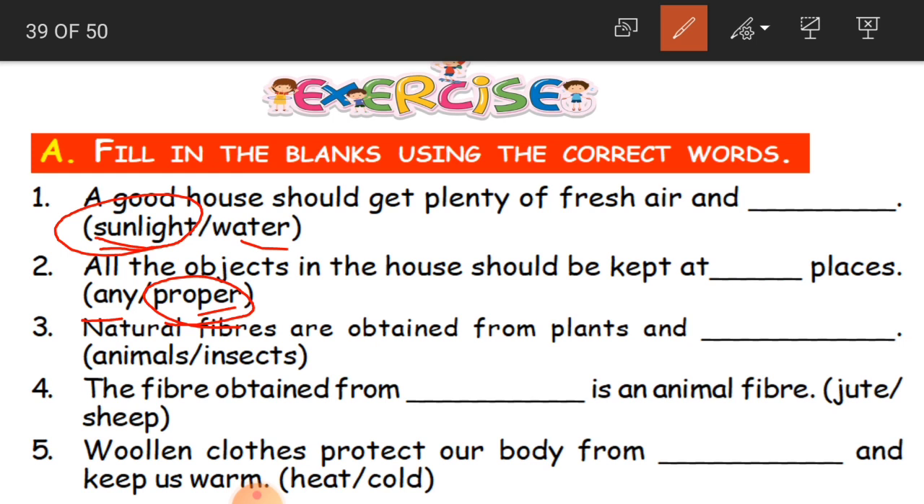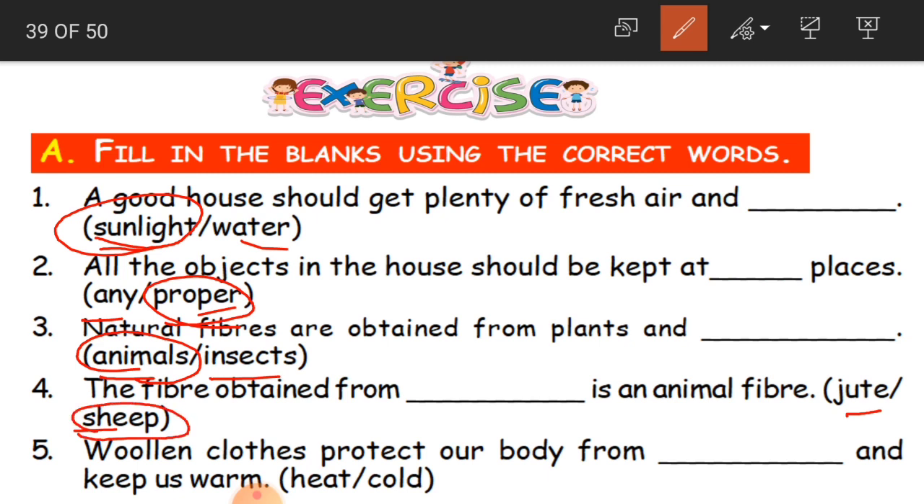And the third blank, natural fibers are obtained from plants and dash. Natural fibers, how are they obtained? From plants and either animals or insects. The answer is animals. And the fourth blank, the fiber obtained from dash is an animal fiber. The fiber which is obtained from dash, either jute or sheep, is an animal fiber. Which is an animal fiber? The answer is sheep.